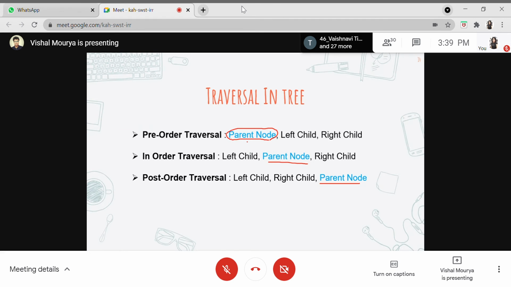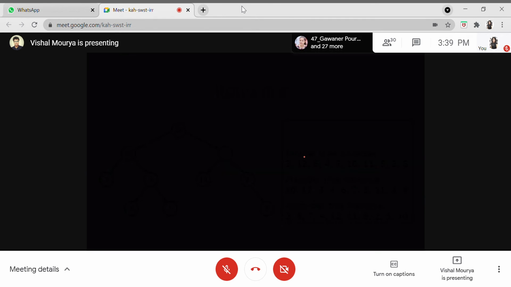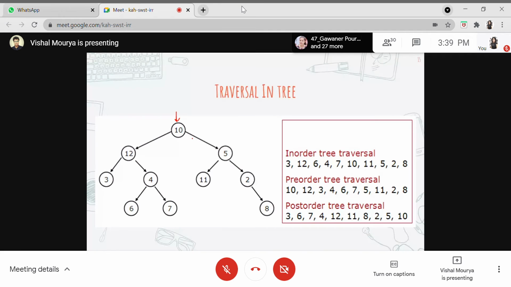In pre-order traversal, we first go to the parent, then left, and then right. The parent of this node is the node itself, so we just print it out. As we have printed 10 here, I'm just dry running this pre-order traversal algorithm.